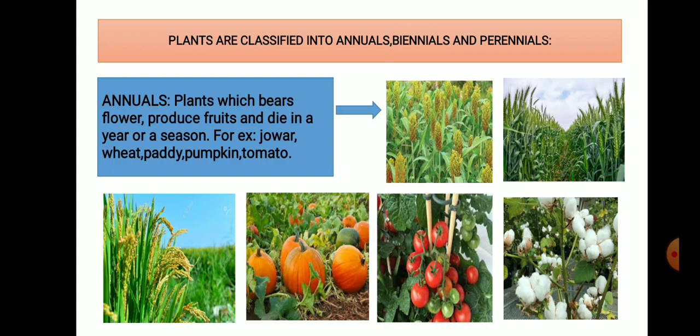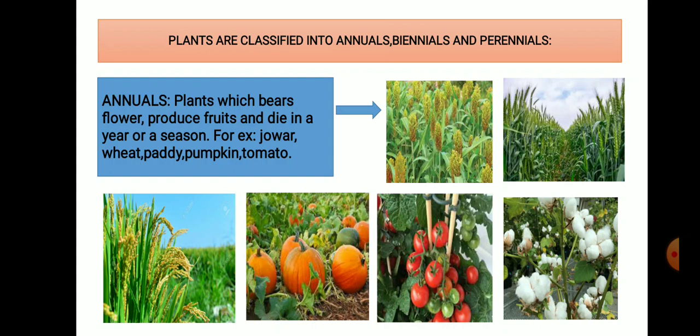Annuals are plants that live for one year or one season, and in that period they produce flowers, fruits and seeds and then die.